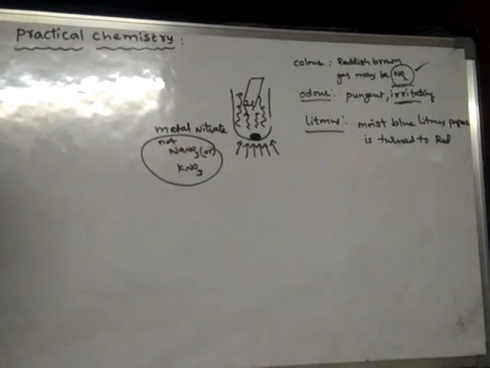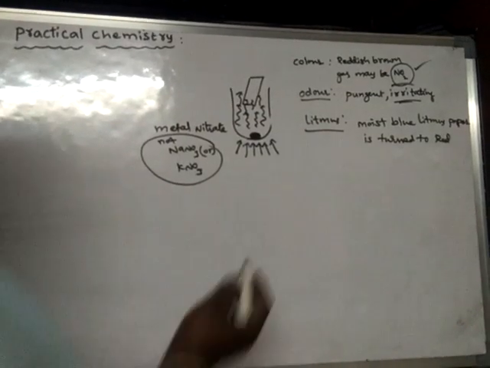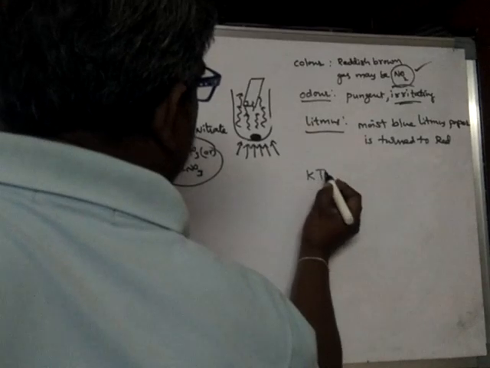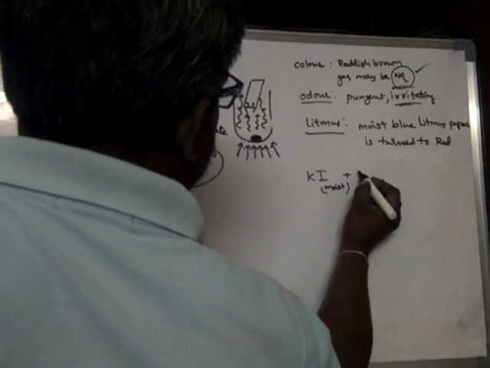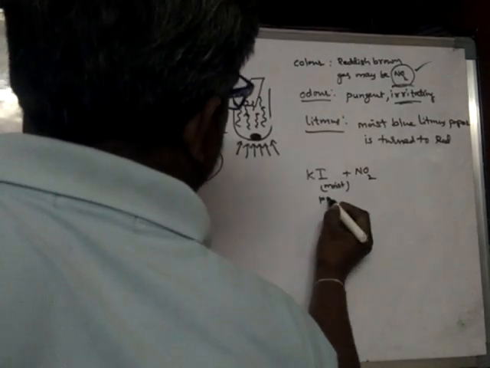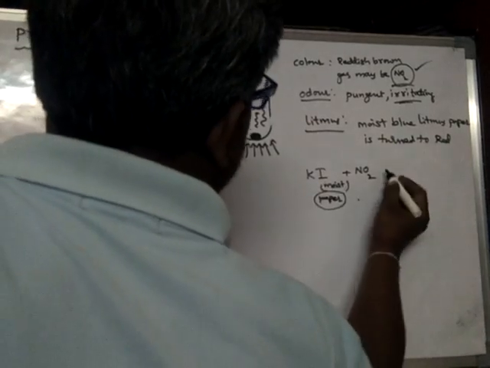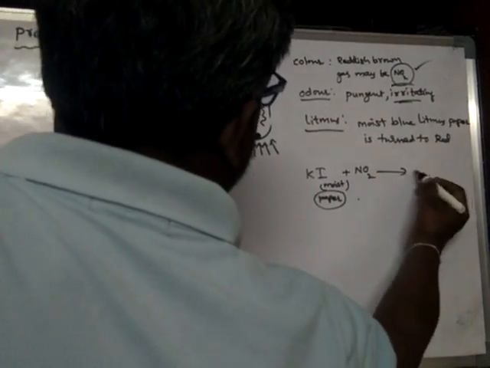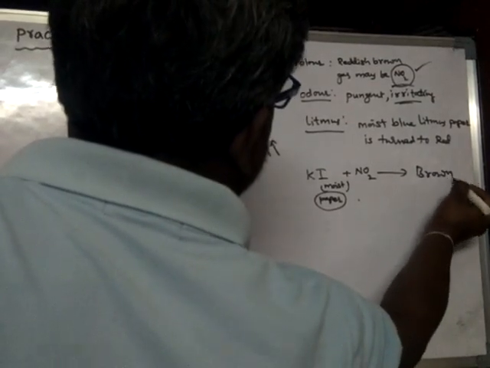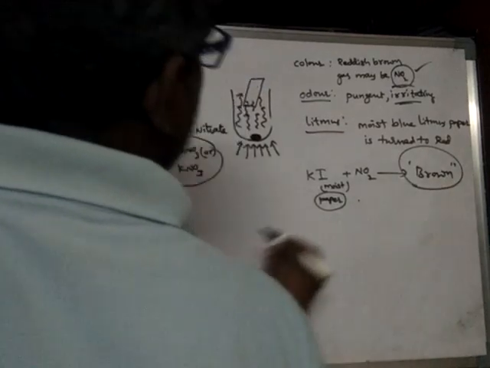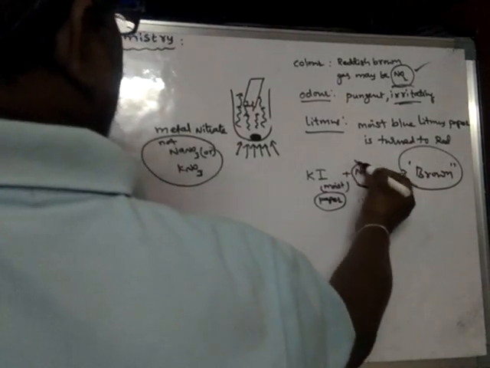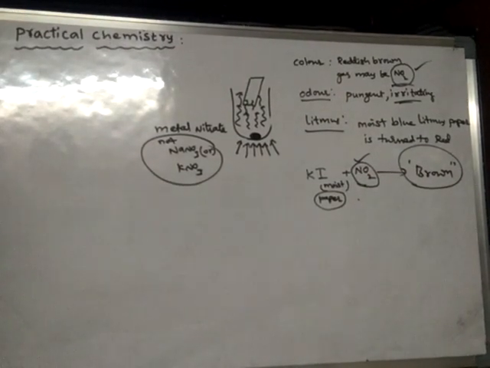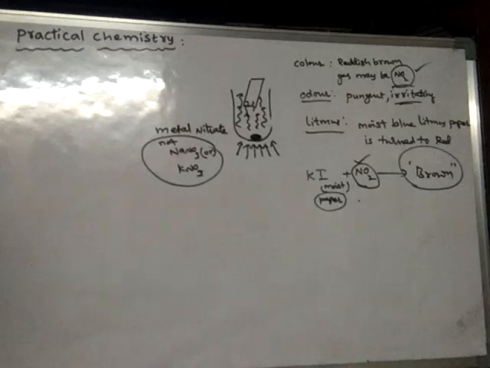Even this NO2 gas turns moist potassium iodide paper brown. So when the moist potassium iodide paper comes into contact with NO2 gas, what happens? The paper turns to brown color. So from this, again it is confirmed that the given gas is NO2. Like this, the gas can be identified as NO2.